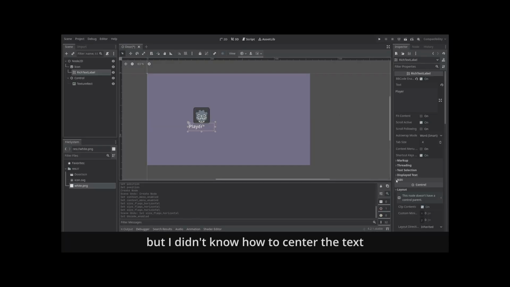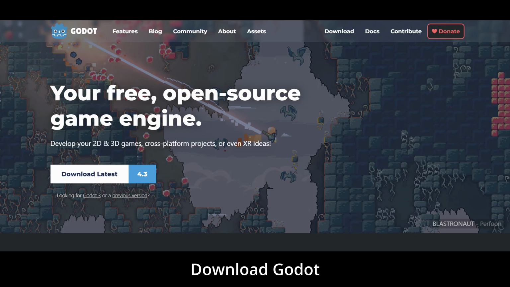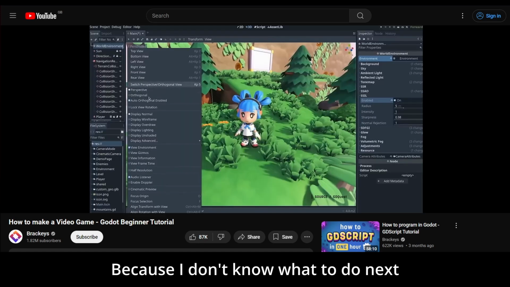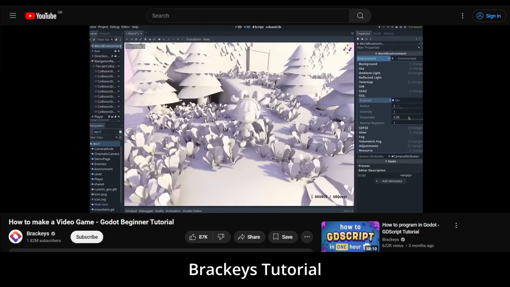Now as for the game engine of choice, since this is round 2 of Brackeys game jam, it's round 2 of Godot, because game jams are clearly the perfect time to learn a new game engine, as I found out last time. So I didn't know how to center the text, so I gave up and went back to Unity, but this time will be different, hopefully. Step 1, download Godot. Step 2, watch a Brackeys tutorial, because I don't know what to do next. Brackeys game jam, Brackeys tutorial.